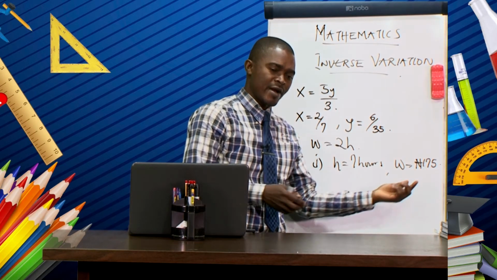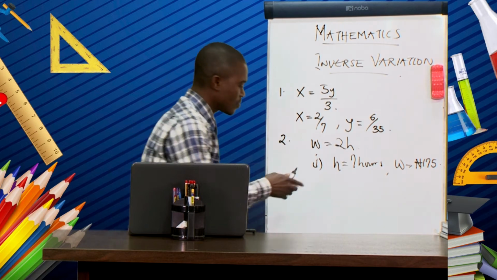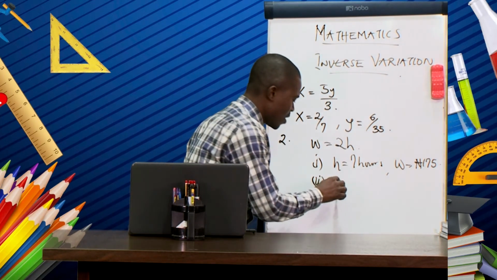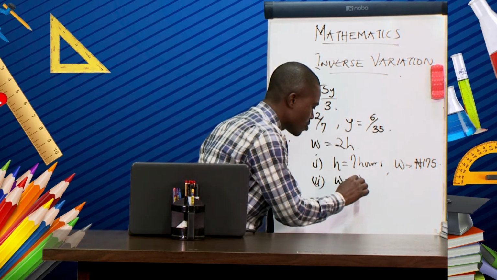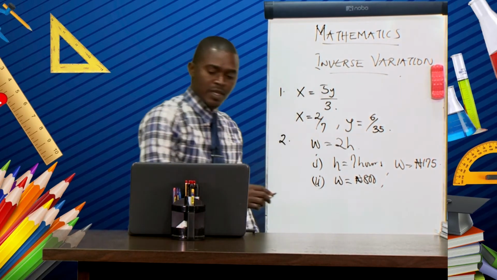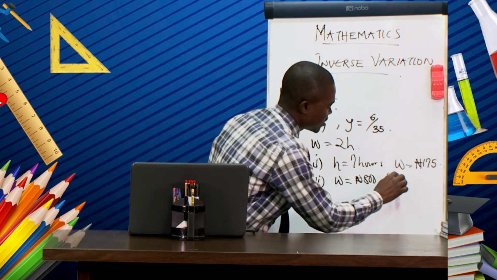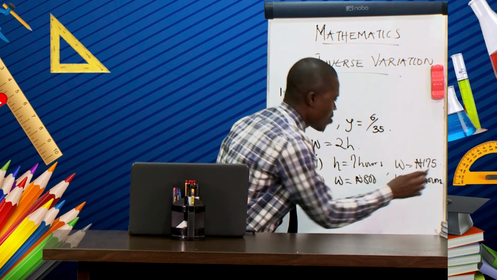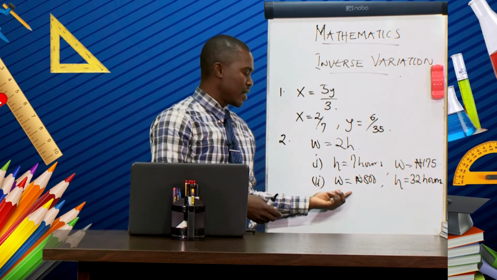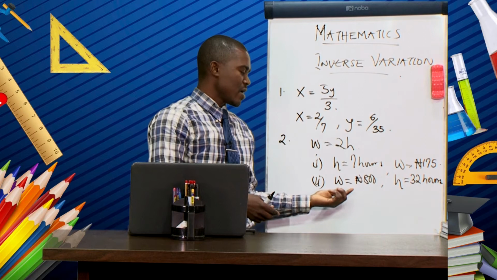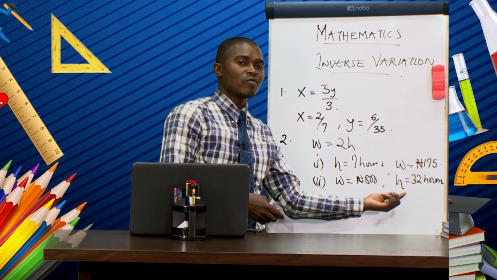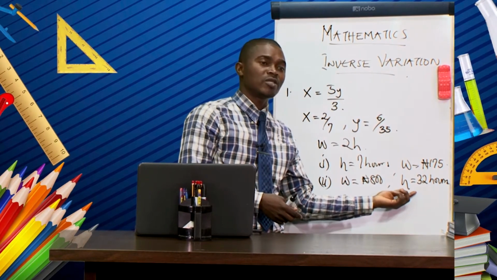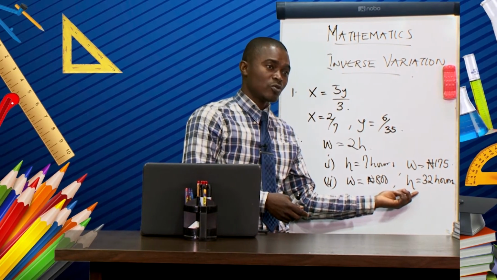I repeat, when H equal to 7 hours, the wages received is 175 naira. And for Roman figure 2, when W equal to 800 naira, the hours worked, that is H, equal to 32 hours. That is, when the man received 800 naira as wages, he worked for 32 hours. So that is the solution to the assignment given last 2 weeks.